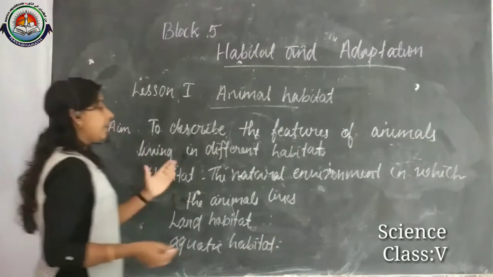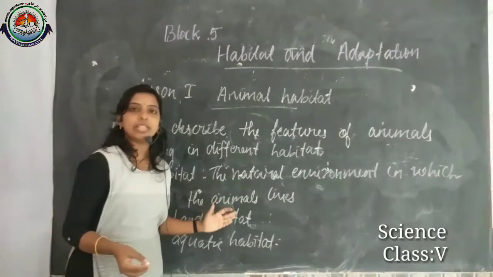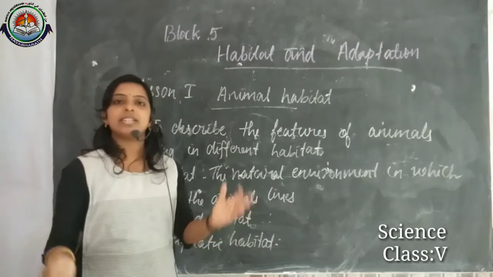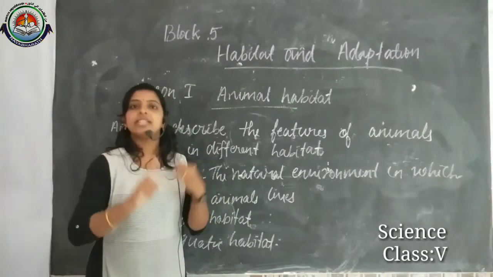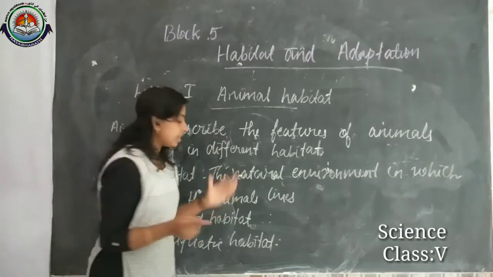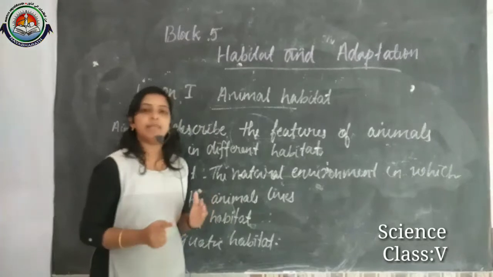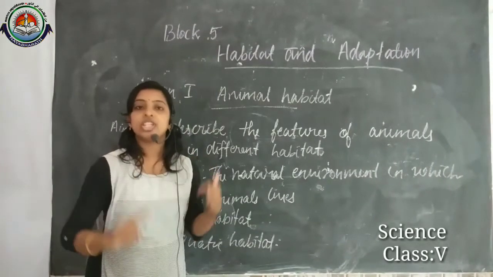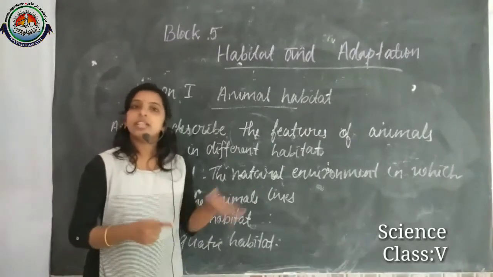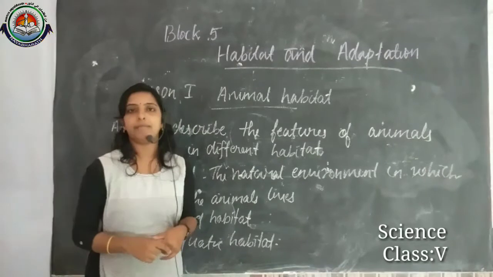When we consider the land habitat, can you say some examples? Mountains, forests and grasslands, all of these we can consider as land habitats. And aquatic habitats are rivers, lakes, oceans and seas. These all come under the category of aquatic habitat.